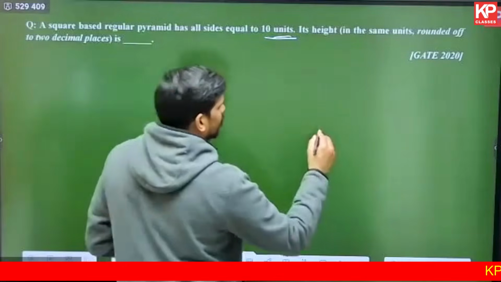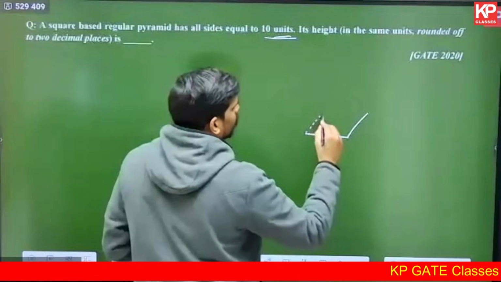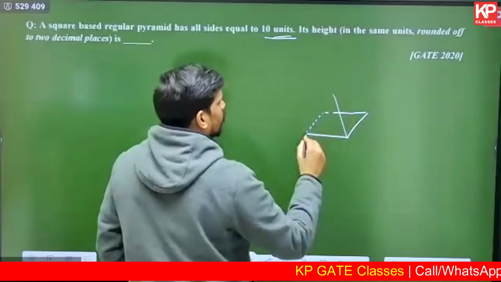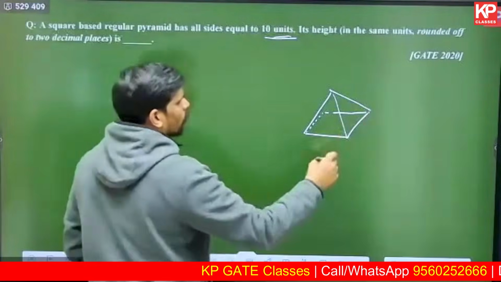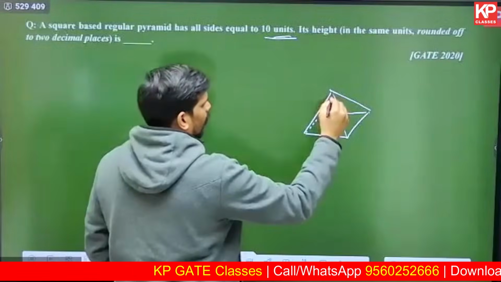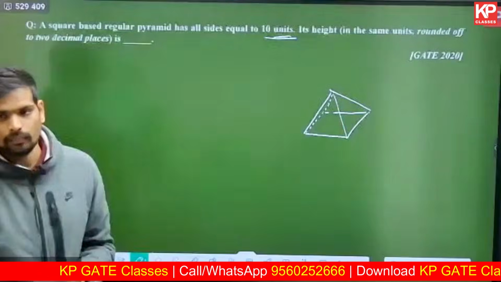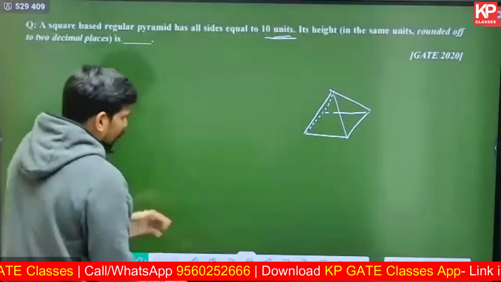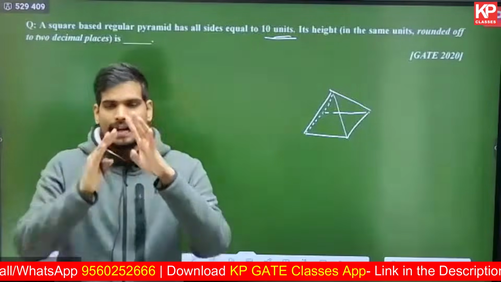So basically it is given as a square base regular pyramid. In a square pyramid, you will basically have a total of 4 edges at the base and 4 edges along the inclined direction. If you understand the geometry of a square based pyramid, there is one square and there are 4 triangles.